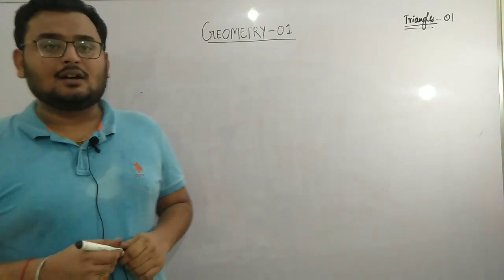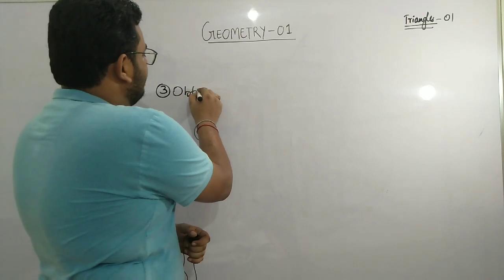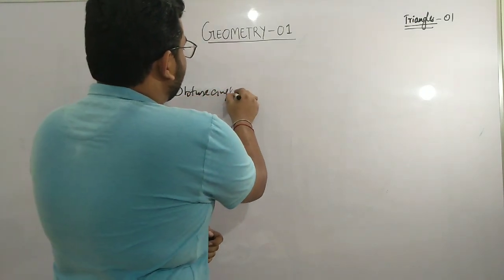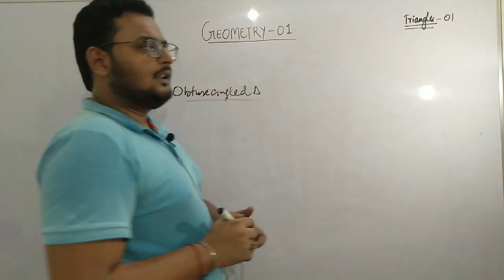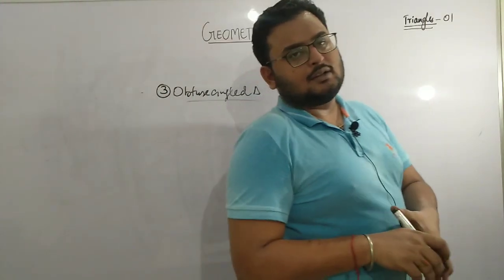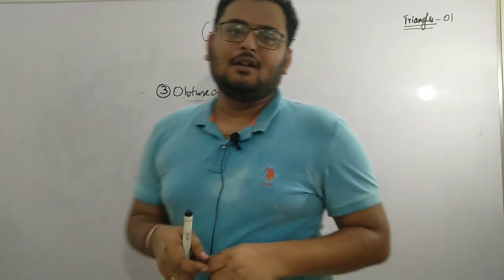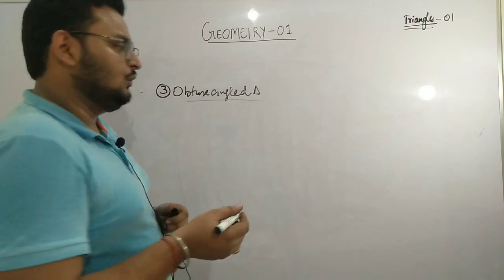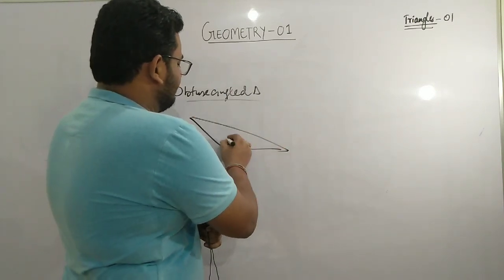So guys, third is the obtuse angle triangle. In the case of an obtuse angle triangle, if one of the angle measures is greater than 90 degrees and less than 180 degrees, then that particular triangle is known as an obtuse angle triangle. I hope it is clear to you. These are very simple and basic terms.